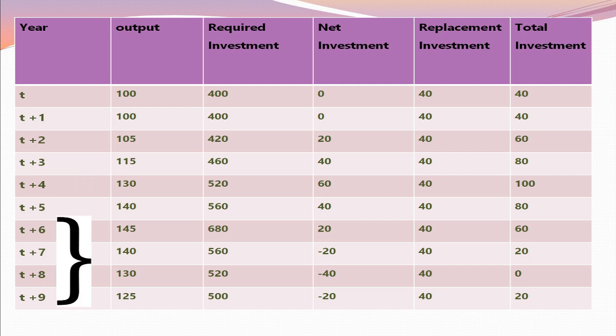From period T plus 6 to T plus 9, total output falls and net investment becomes negative. If we observe total investment, it becomes 0 at T plus 8 year because here net investment is minus 40 and replacement investment is plus 40. So total investment is 0.